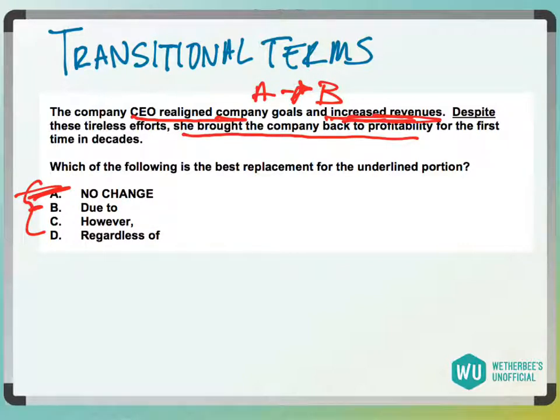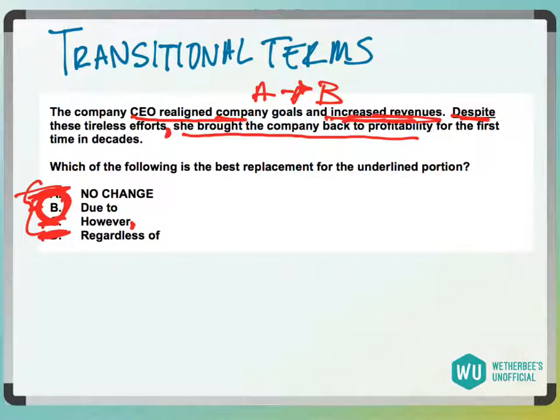However, also does the same thing as despite, but it's even worse because it would have a comma here, and that would actually be grammatically correct, because you would say, however, comma, these tireless efforts, comma, she brought, and you wouldn't want that. Because you need a word here that's going to make this a dependent clause because of this comma here. And then regardless of these tireless efforts is also the same thing as saying despite. So D is wrong, and we'll be left with answer choice B.